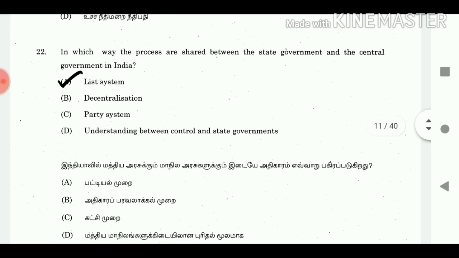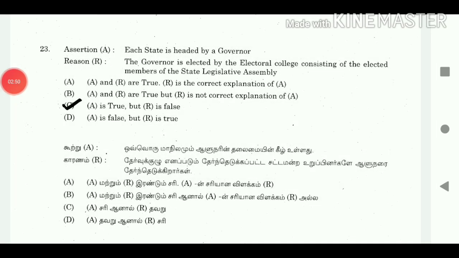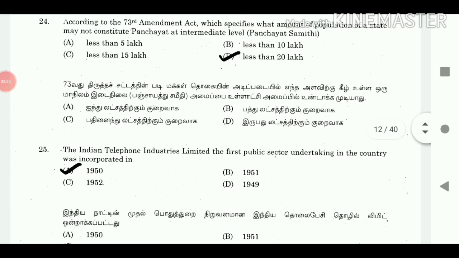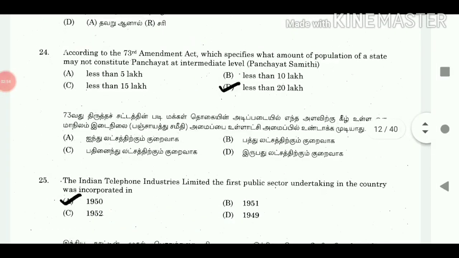22. In which way the powers are shared between the state government and the central government in India? Answer list system. 23. Answer A is true but R is false. 24. According to the 73rd Amendment Act, which specifies what amount of population of a state may not constitute panchayat at intermediate level panchayat samiti? Answer less than 20 lakh.